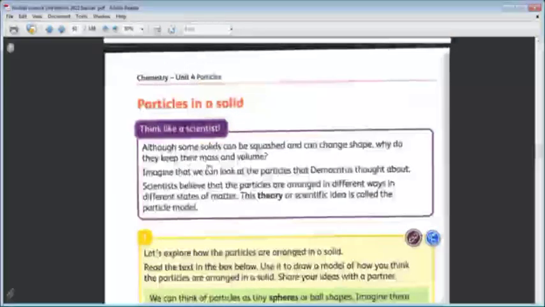Why do they keep their mass and volume? Why are the mass and the volume of the solid the same, or how can the solid keep its mass and keep its volume and shape? The shape can be changed if we cut them, but they keep their mass and keep their volume. Imagine that we can look at the particles. If we can look at the particles of the solid state matter, what can we see?